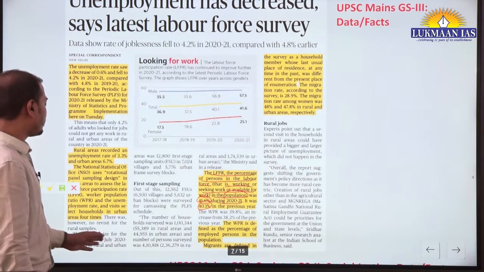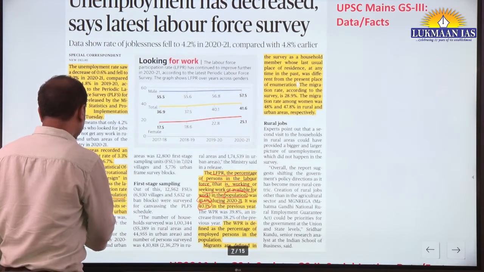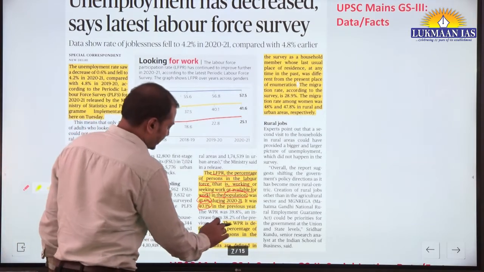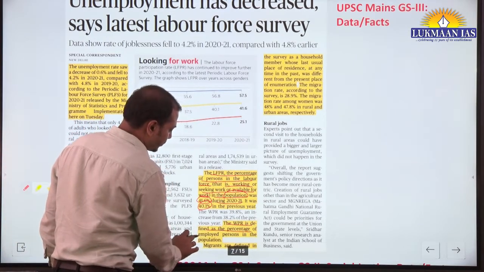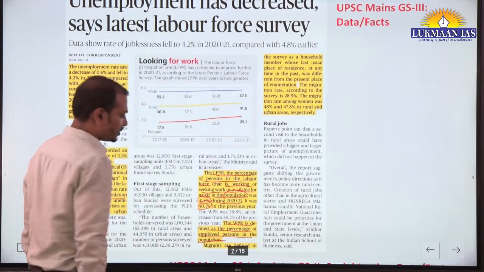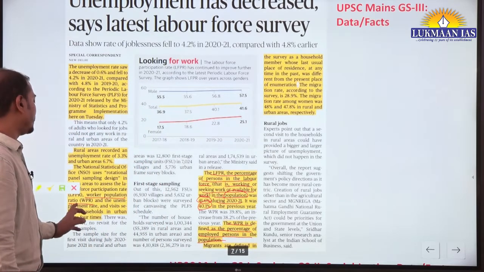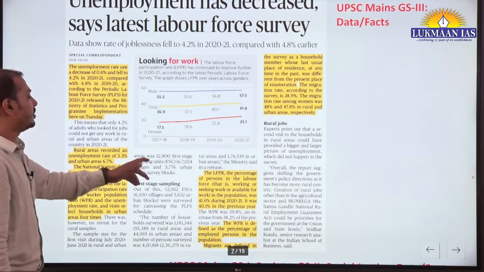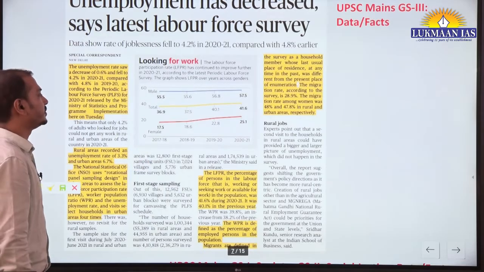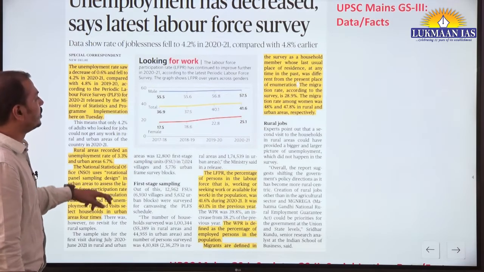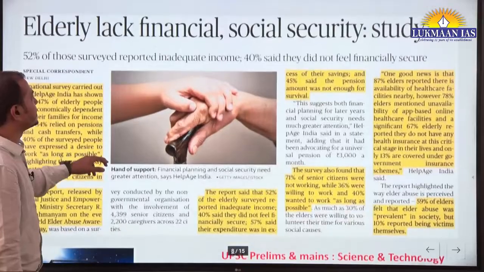Now, what is the worker population ratio, WPR? It is defined as the percentage of employed persons in the population. This terminology can be asked in the prelims examination. Fine. So you should use this data in your answers.